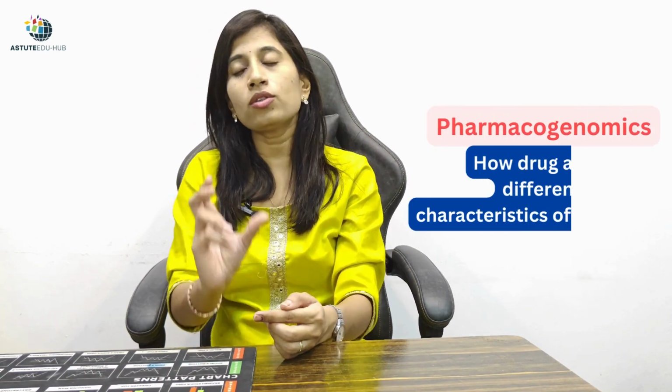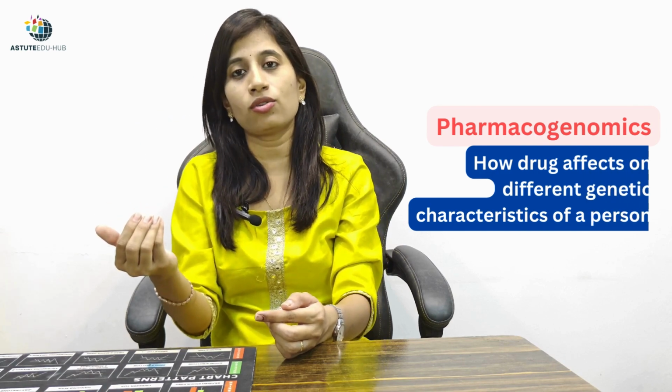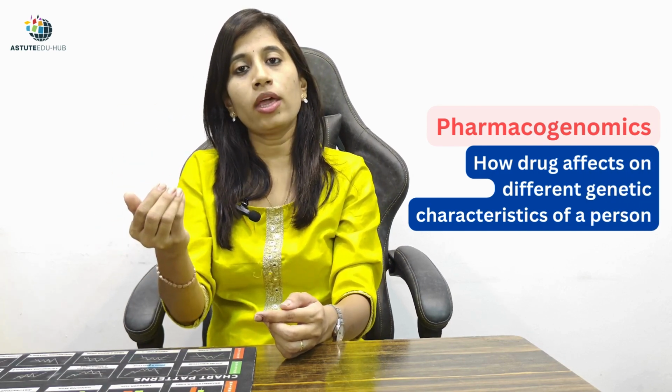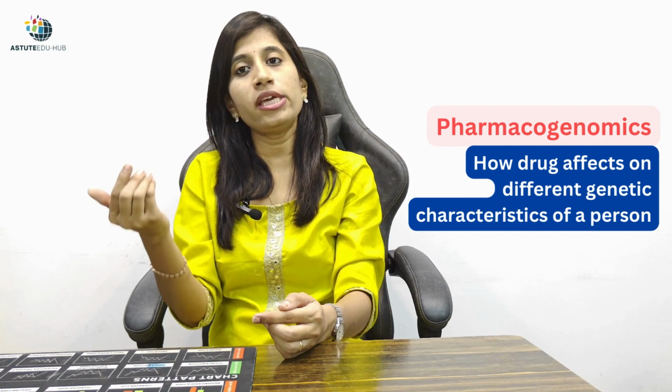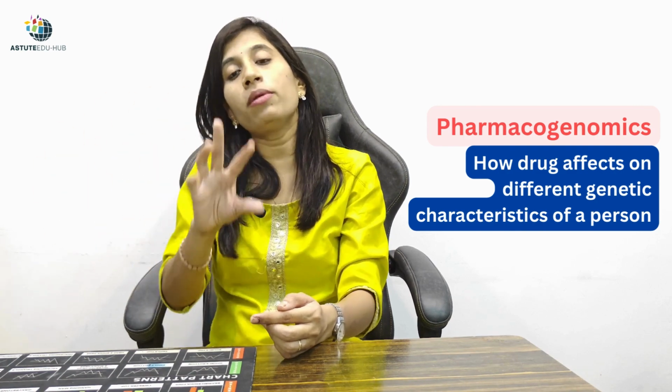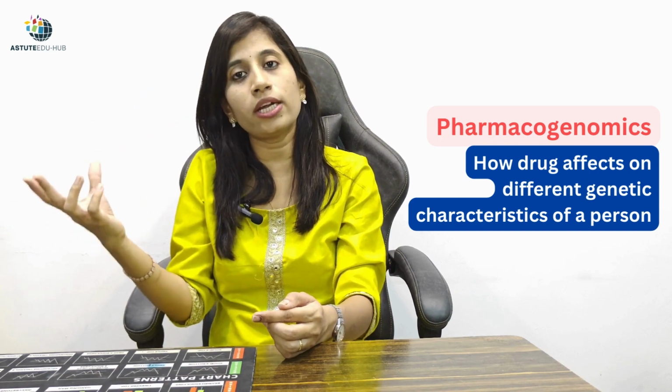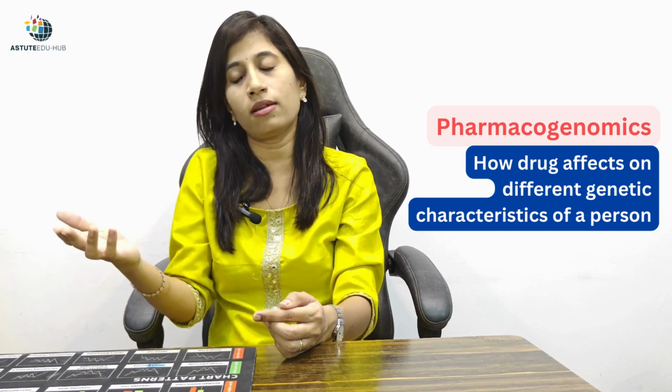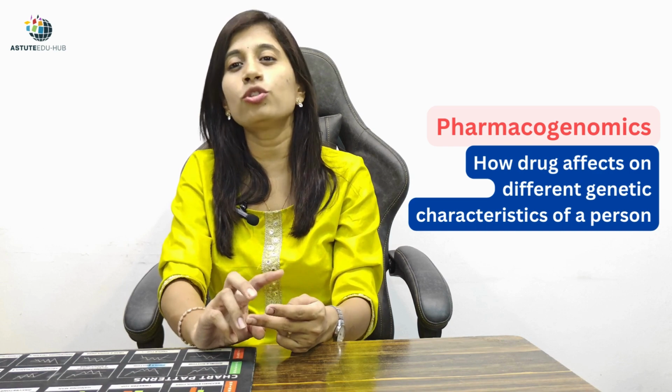Then another branch is pharmacogenomics. Pharmacogenomics is nothing but how a drug affects the different genetic characteristics of a person. That is the study of genes after taking a medication, or the relation between medicines and the genetic makeup of a person. That comes under pharmacogenomics.